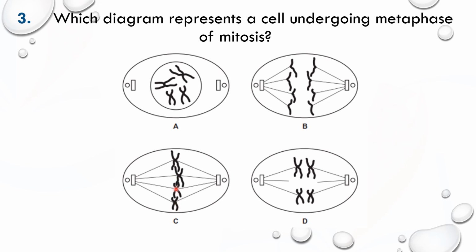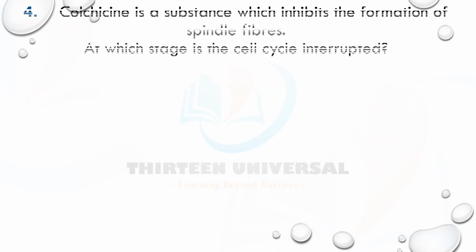You just have homologous chromosomes, they're not pairing. All right, so the answer is what? C. Let's go to the next question.